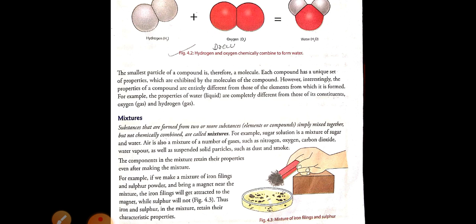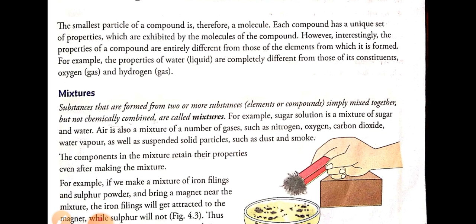So what is the difference between a mixture and a compound? An element is a pure substance which is made up of a single kind of atom. A compound is formed when atoms of two elements combine with each other chemically, and when two elements combine physically, it forms a mixture. For example, sugar solution is a mixture of sugar and water.